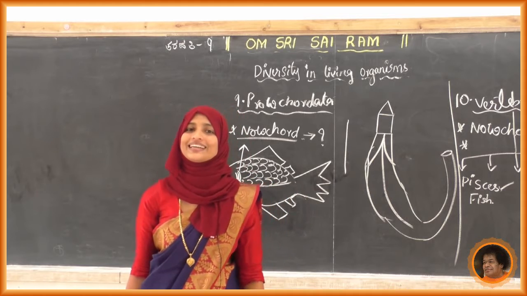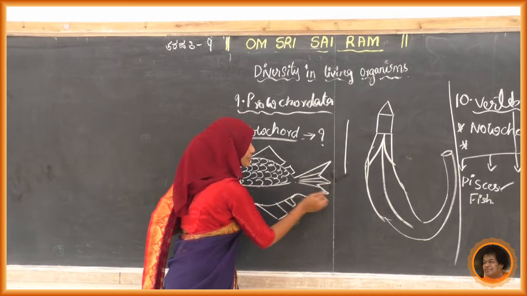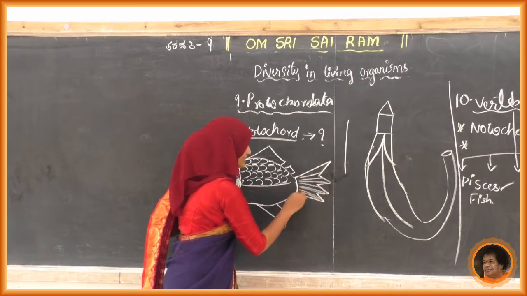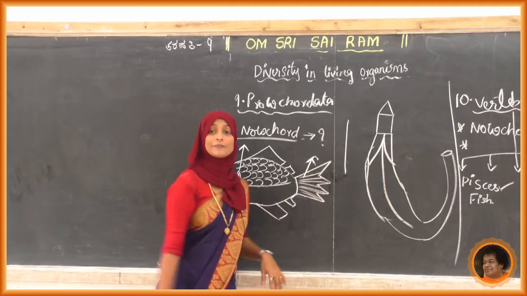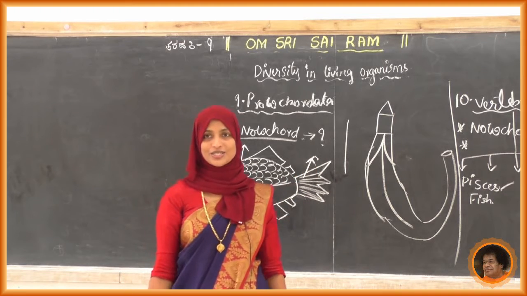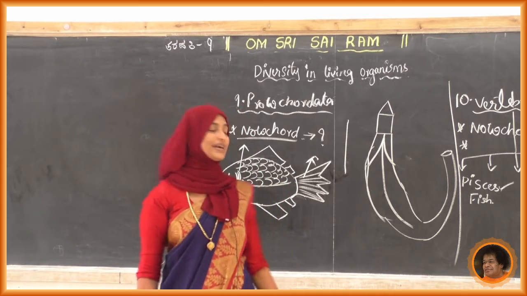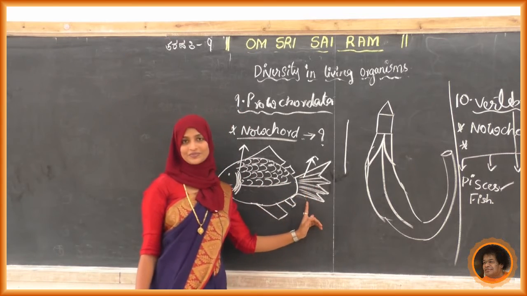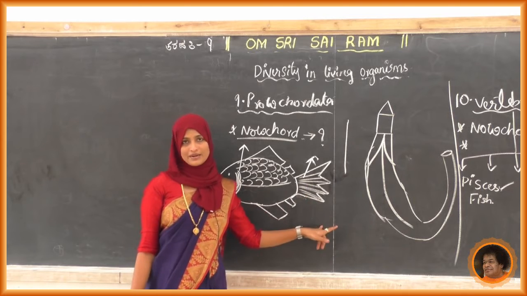What about the tail? It has a muscular tail. See, why is it important? It is important for the moving purpose. So, movement is controlled by whom here? Yes, movement is controlled by this one. The tail is used for the movement purpose.